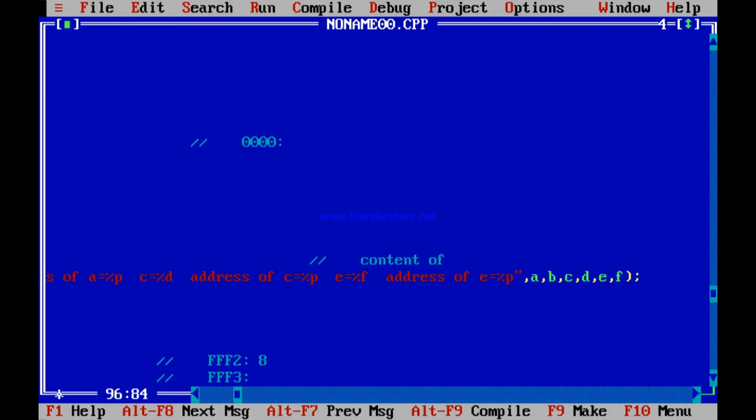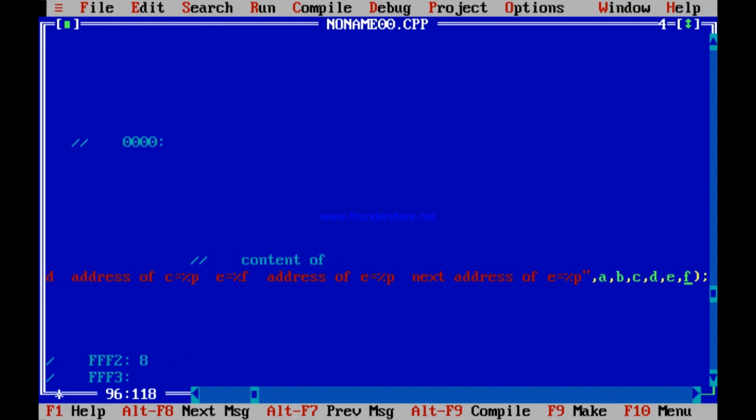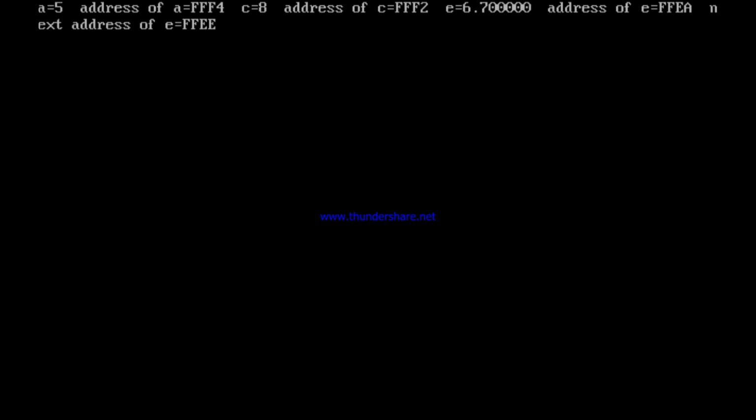Now, what if I suddenly also print the next address of E? The address next to E should also be printed as %P. But what is the next address of E? F plus 1. F is containing the address of E. So if I print F plus 1, it should print the next memory location. See, what is the next memory location? A is 5, address of A FFF4, C equal to 8, address of C FFF2, E 6.7, address of E FFEA. Next address of E,